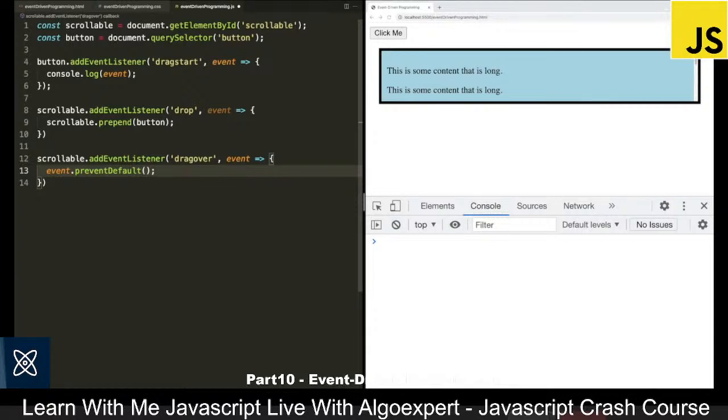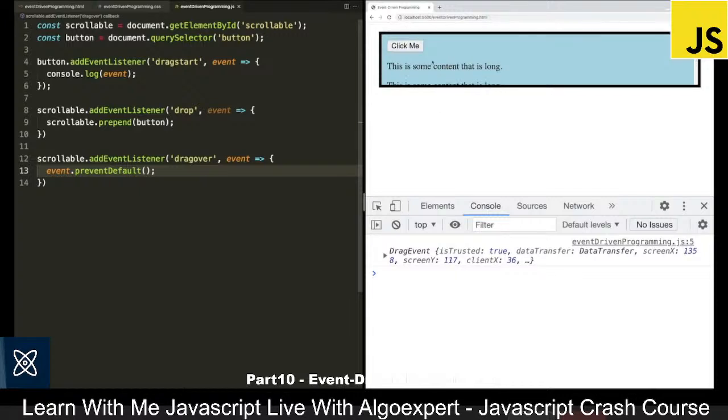So now I will save this. We can come back over to the browser. I can take the click me button, drag it, and if it is hovering over the scrollable container, when I let go of it, you can see the click me button is left inside of the scrollable container. It is prepended to the beginning of it because that is what we did in the event listener.